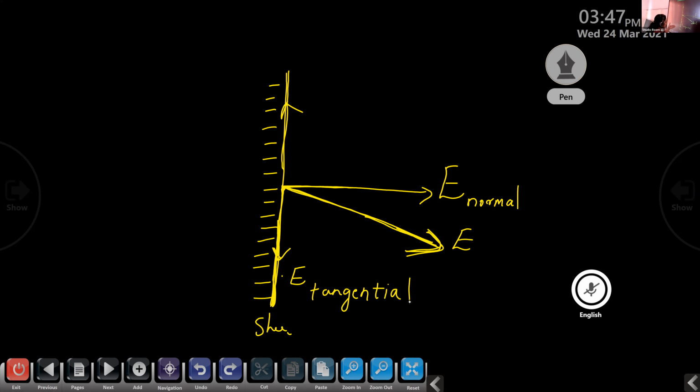As a result, the flowing of charges and also the flowing of current takes place through this charged plate. But under the static condition, this does not take place. That is, under the static condition, the tangential component is absent. Only the normal component is present, and this electric field is perpendicular to the surface of a charged plate. This is the second result of the electrostatics of conductors.